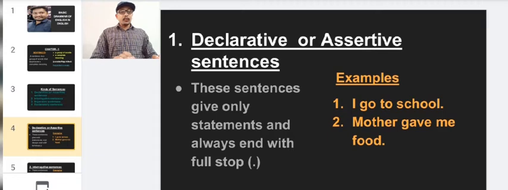These sentences give only statements and always end with a full stop. So the declarative or assertive sentences give only statements. It can be a fact, it can be a statement, and it will always end with a full stop. The examples are there. The first one is: I go to school. This is one statement. Second one: Mother gave me food. This is one statement or one fact. So the statement or the fact which comes as a sentence, we can classify as a declarative or assertive sentence, and these sentences always end with a full stop.